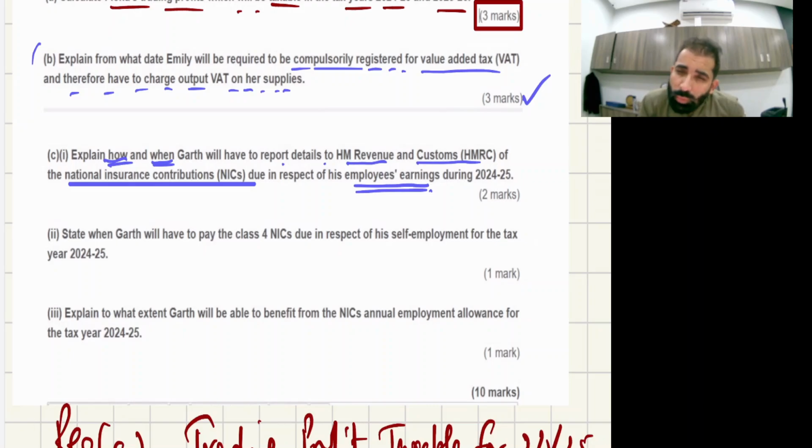So you need to report NIC as well on a monthly basis. Listen, this NIC is the burden. Class 1 employee NIC is to be borne by the employee, but it will be paid from the pocket of the employer, and later on the employer will deduct it from your salary. The burden is to be borne by the employee, but it will be paid from the pocket of the employer through the pay system.